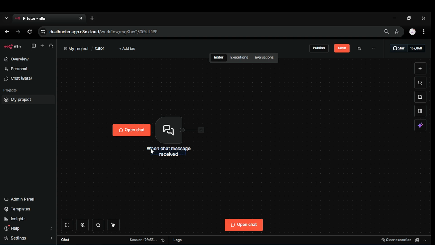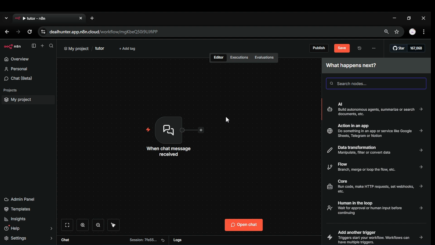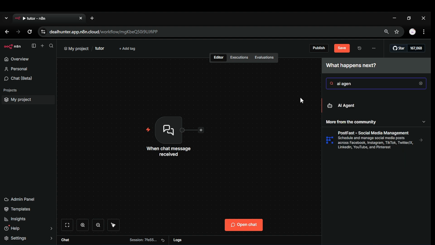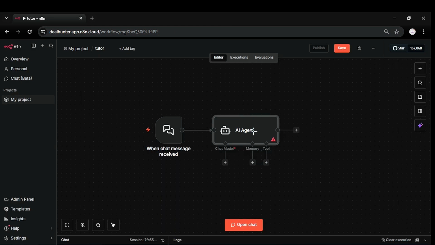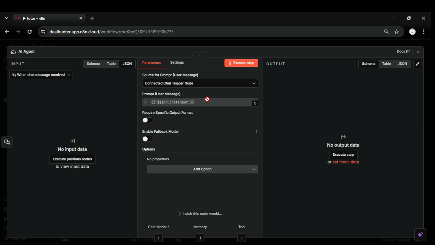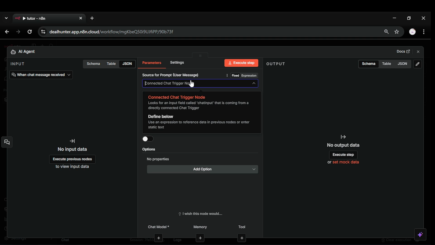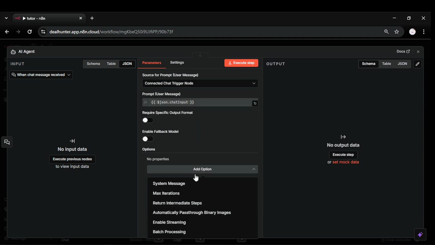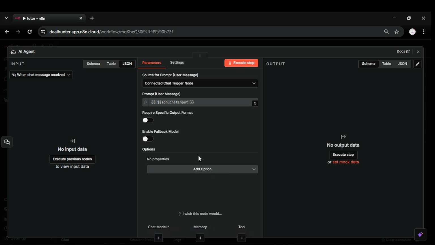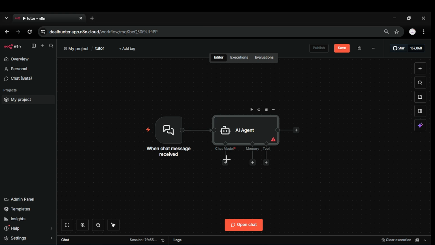Let's add the AI agent node. I'll just type in AI agent and click. So we get our chat trigger connected to the AI agent. It's configured automatically. And down below, we got our system message where we give instructions to the AI agents. That is for future workflows.